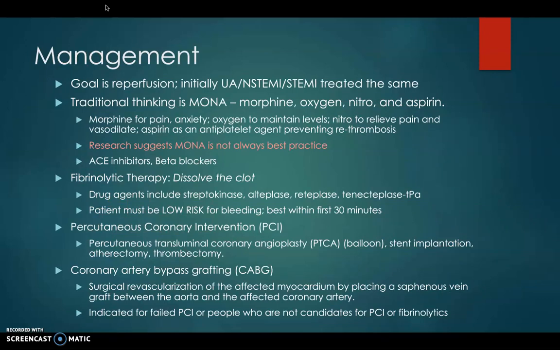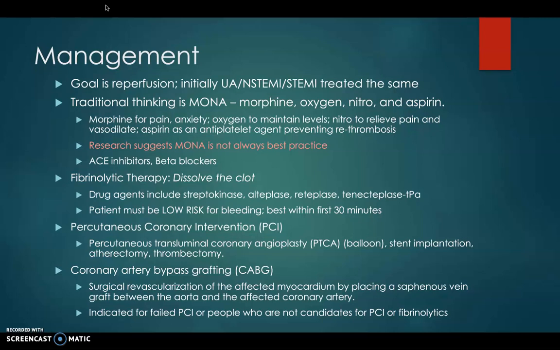The goal of managing an acute MI is to reperfuse the heart. Initially, unstable angina and STEMI are all treated the same. Traditional thinking is the acronym MONA, which stands for morphine, oxygen, nitro, and aspirin. Morphine was given for pain and anxiety, oxygen to maintain arterial levels, nitro to relieve pain and vasodilate, and aspirin as an antiplatelet agent preventing rethrombosis. Research suggests MONA is not always best practice.